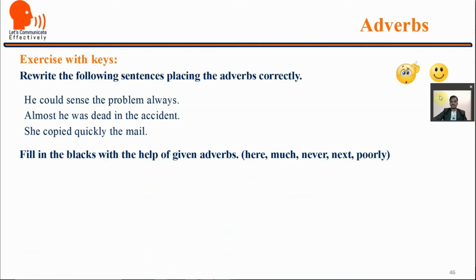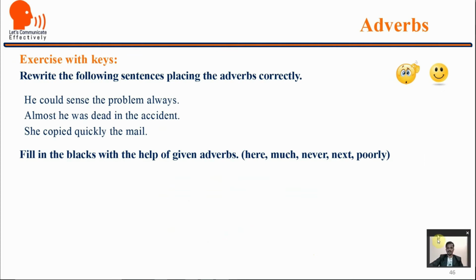Fine, so let us do the exercise now and check our understanding of adverbs. What you are supposed to do is rewrite the following sentences, placing the adverbs correctly. So you are supposed to reposition the adverb in the sentence. He could sense the problem always. So where will you put this always? Almost he was dead in the accident. Where will you put this almost? She copied quickly the mail. Where will you put this quickly? So just pause and be ready with your answers. I hope you have got them.